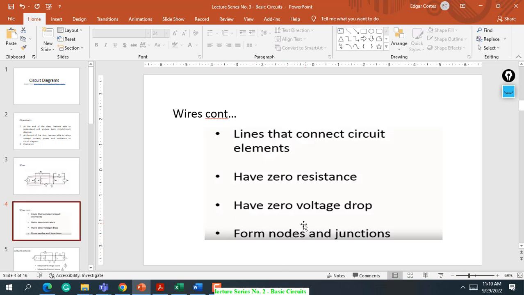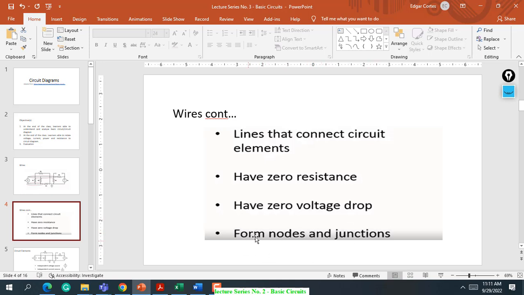But in real life, there is resistance in every material like wire, and where there is resistance, there is also voltage drop. But in our circuit analysis class for AC understanding, because this is a basic concept, we assume the wires have zero resistance, and of course, since it is zero resistance, it is also zero voltage drop.